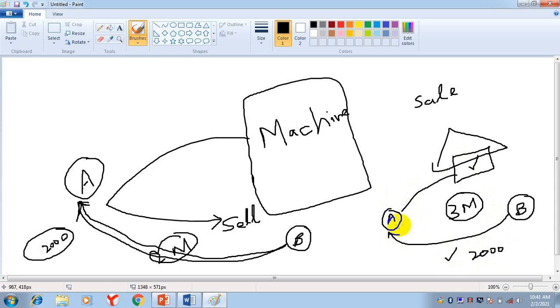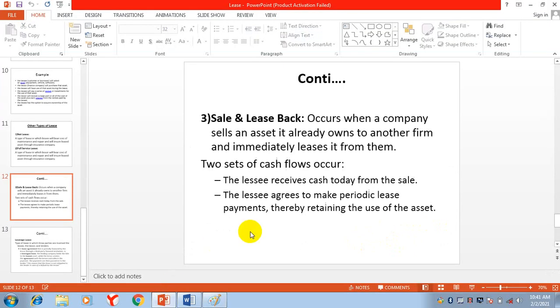So selling an asset and then taking it back on lease. This is called sale and lease back.